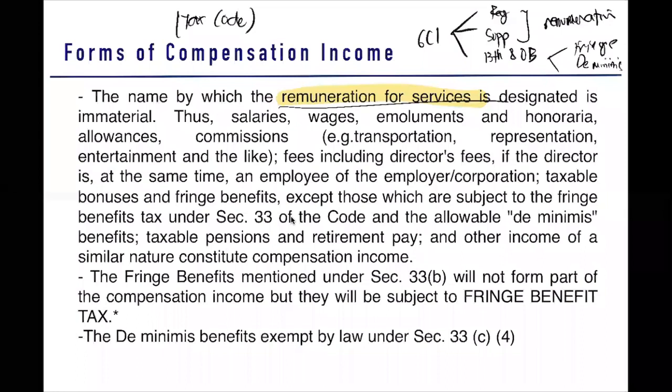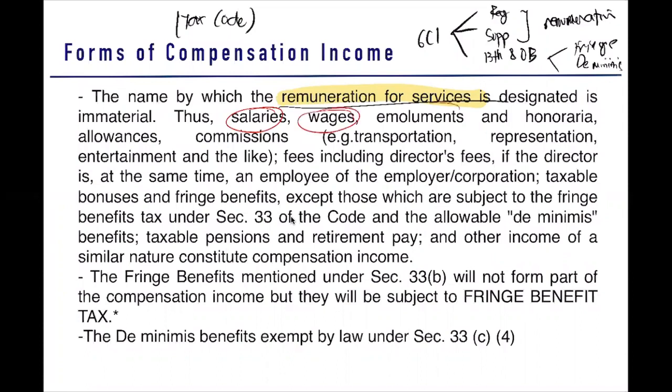What does this very long provision say? It is a provision under the law. It is very long, but what does it mean? Whatever the name of the remuneration or compensation for services, it is still compensation income. So it means that even if you call it salary, wages, emolument, honoraria, allowance, or commission, all of that is still called compensation income. So that is what that very long line means. Okay?